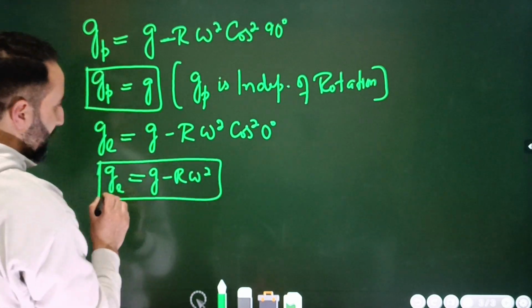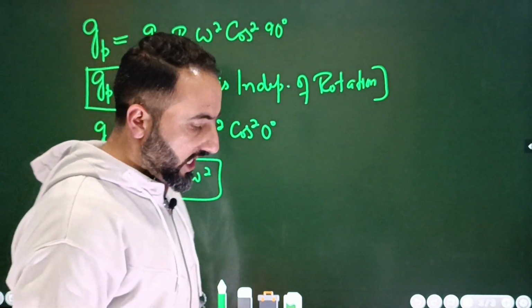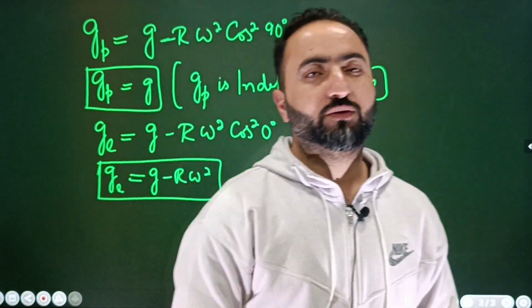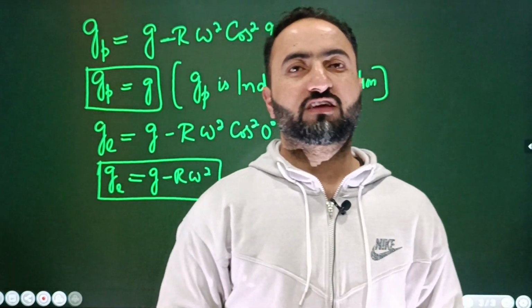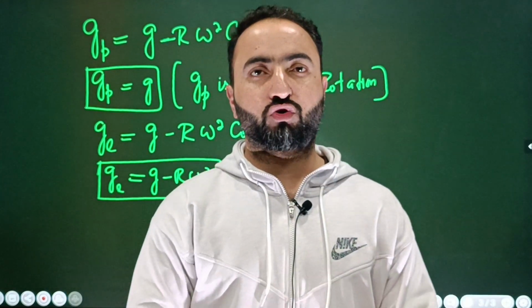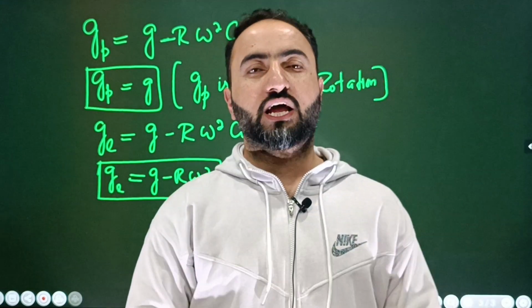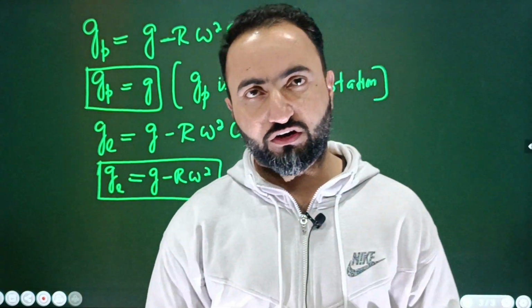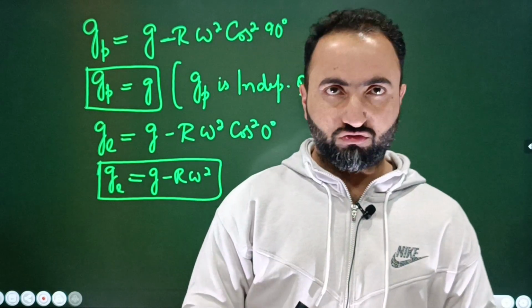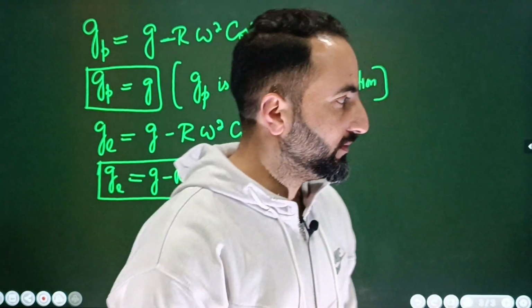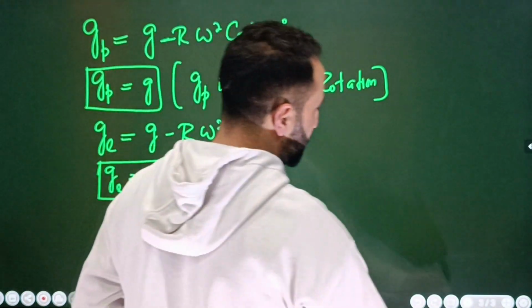Now you see that this g does depend upon the omega, which means that it does depend upon the rotation of the earth, ठीक है ना बेटा. So if for example the earth stops rotating, or it rotates faster or slower, the acceleration due to gravity at the equator is going to change. At every place it is going to change except at the poles, ठीक है ना बेटा. Okay, so I am sure यहाँ तक आपको समझ में आया होगा.